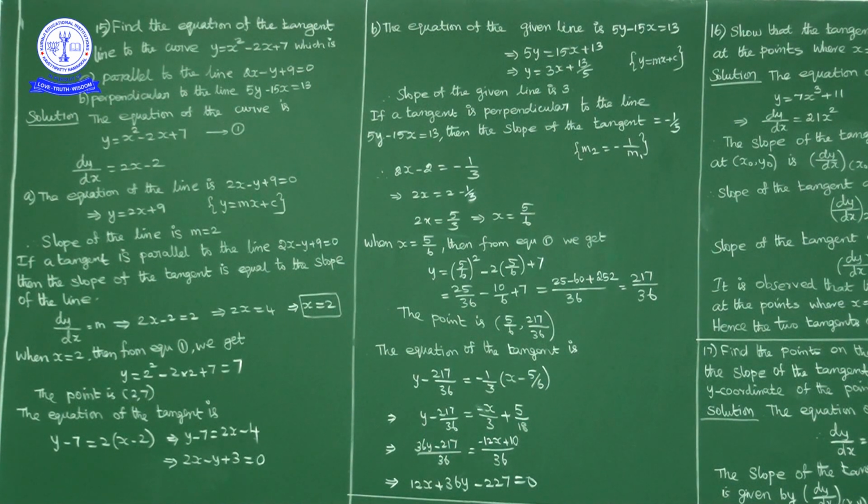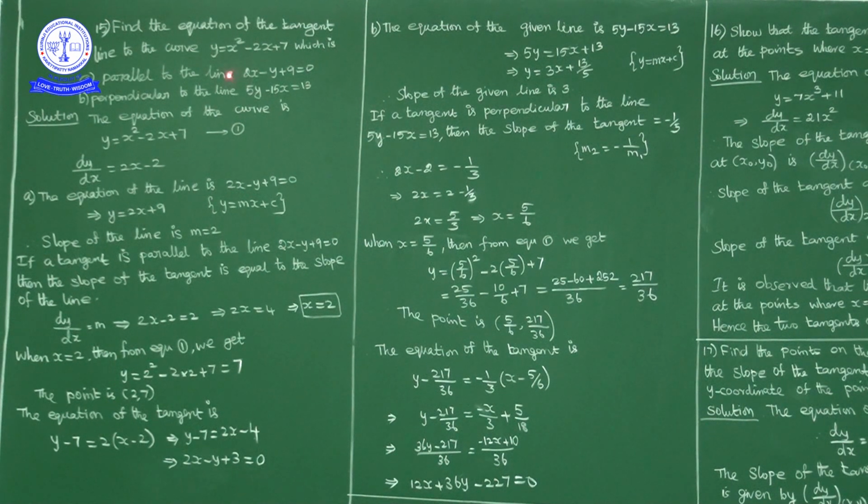Now the first question is: find the equation of the tangent to this curve which is parallel to the line 2x minus y plus 9 equal to 0. The required tangent is parallel to this line, which means the tangent line and this line are parallel to each other. But two lines are parallel if their slopes are equal.